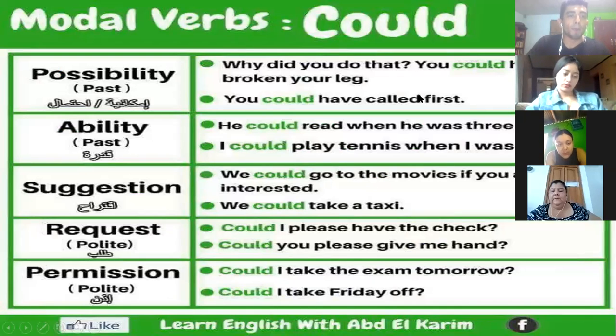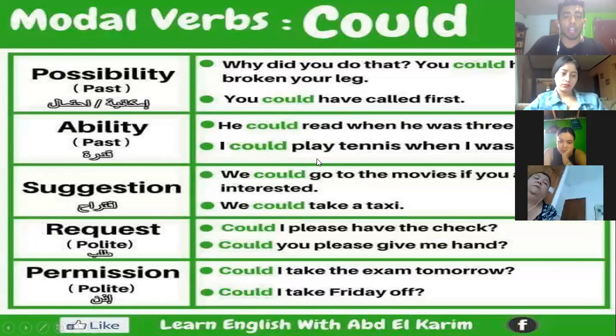Okay. Modal verbs. As I told you, people, the use of could can be possibilities, like you could have called first. It's a possibility. Or an ability, but in the past. He could read when he was 13 years old. I could play tennis when I was a kid.